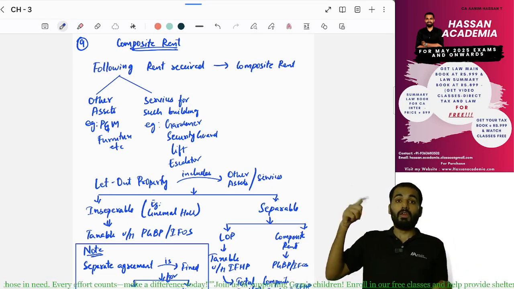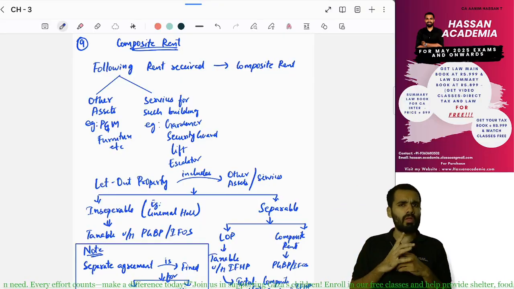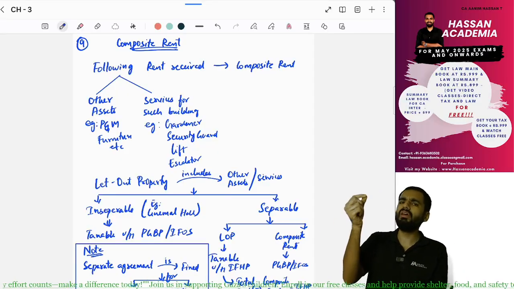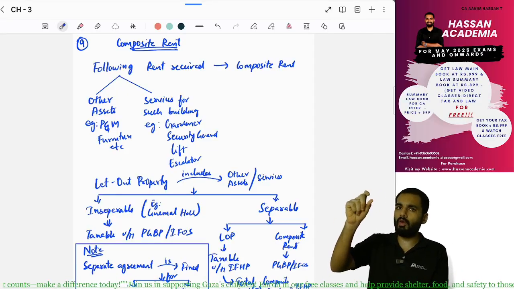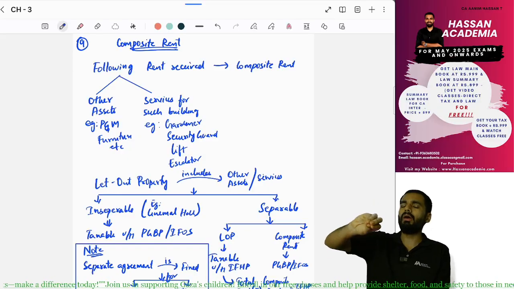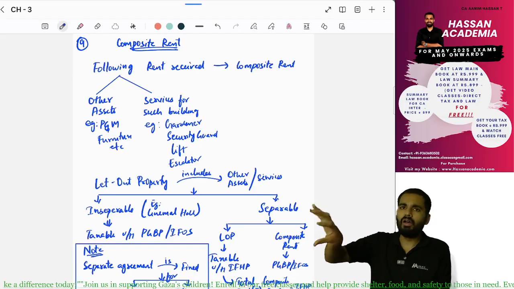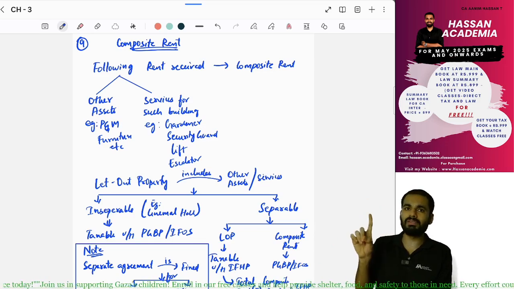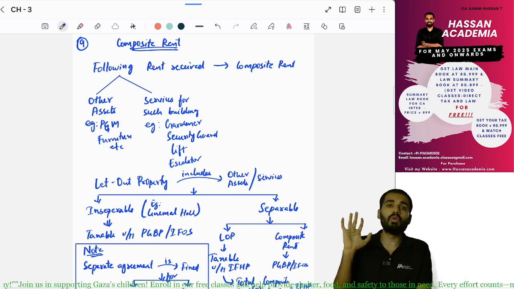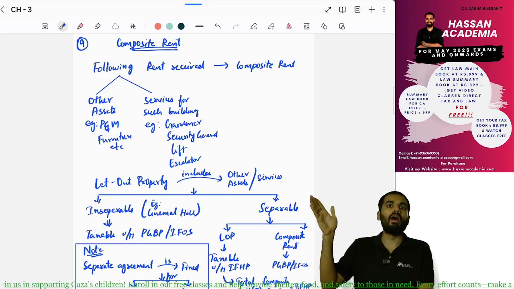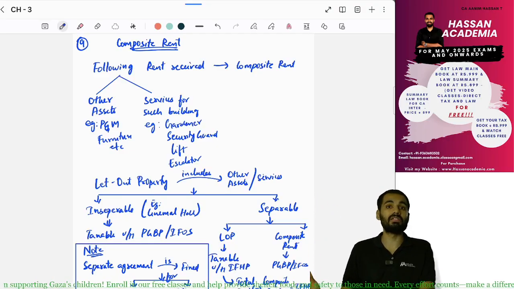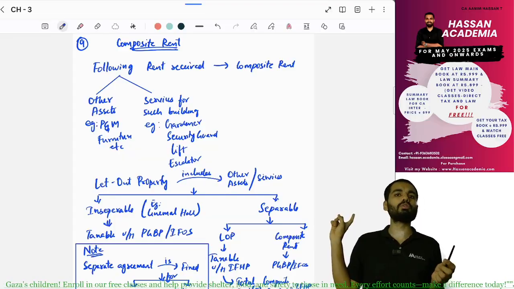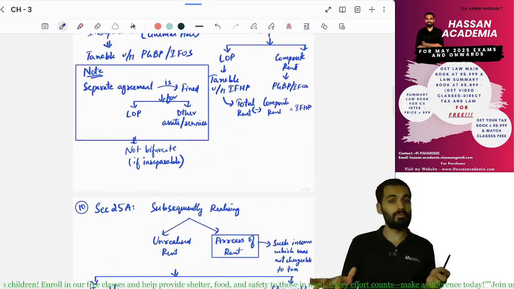But if it is separable, such as when you gave one TV or one light or one fan, then the composite rent for whatever services or assets you have given is separable. Calculate it separately and put it in PGBP. For example, say 1 lakh rupees is the rent, and in that, 10,000 rupees is for other assets and other services. The balance 90,000 is for the building, so 90,000 will go to income from house property.